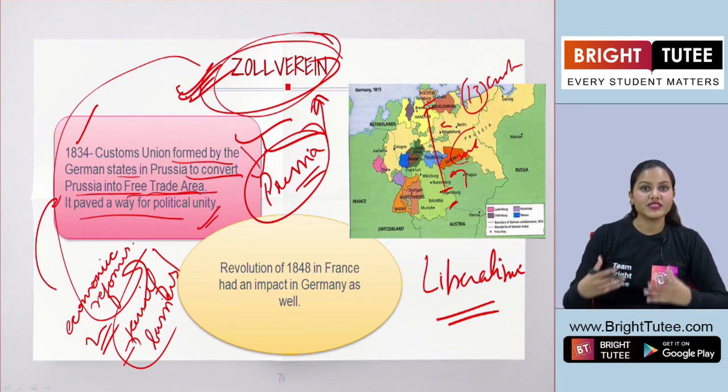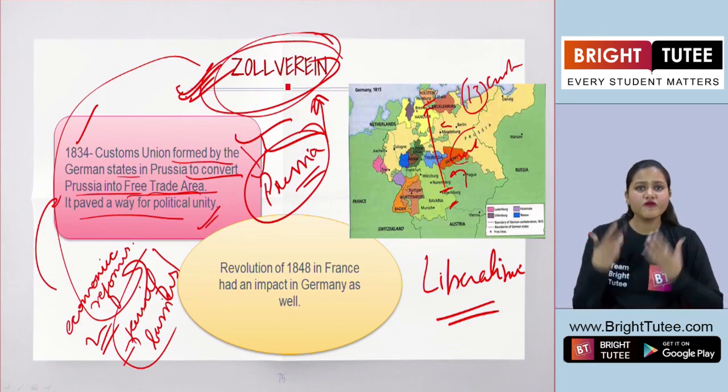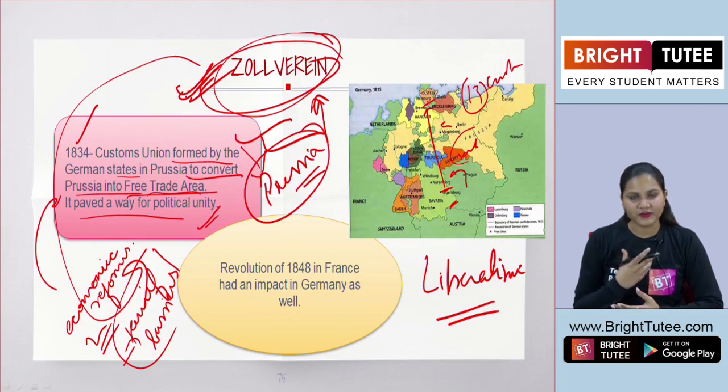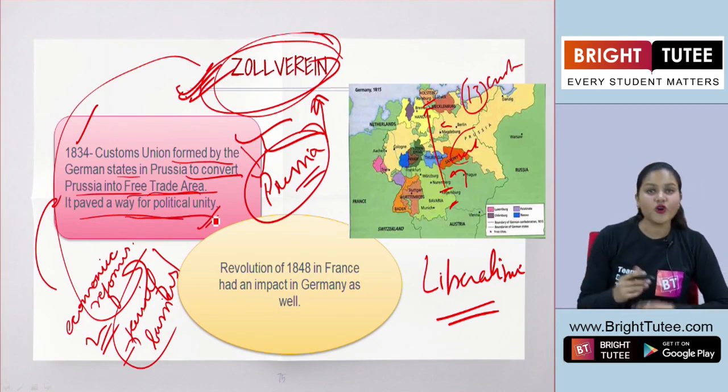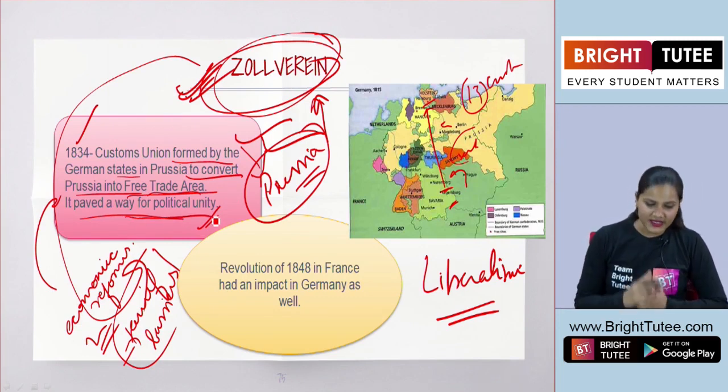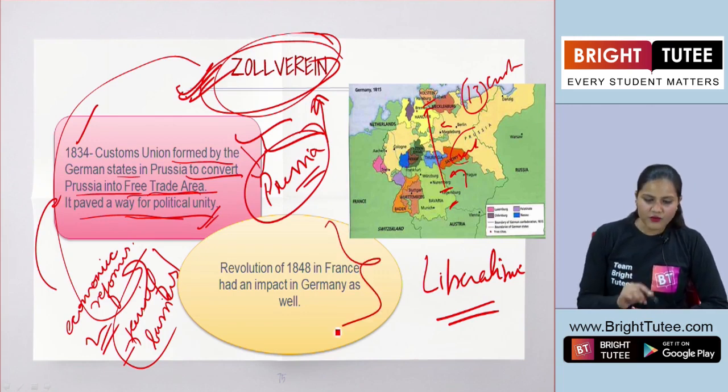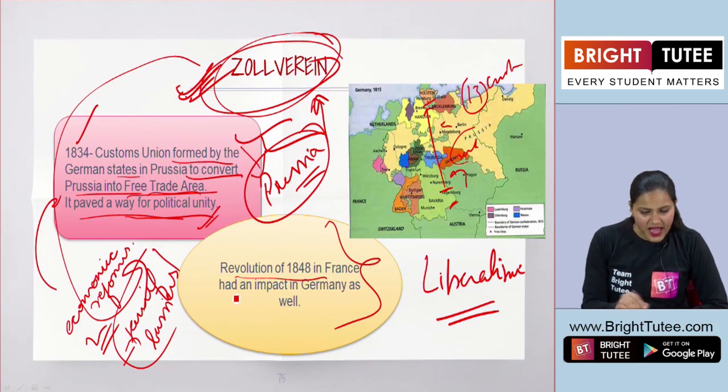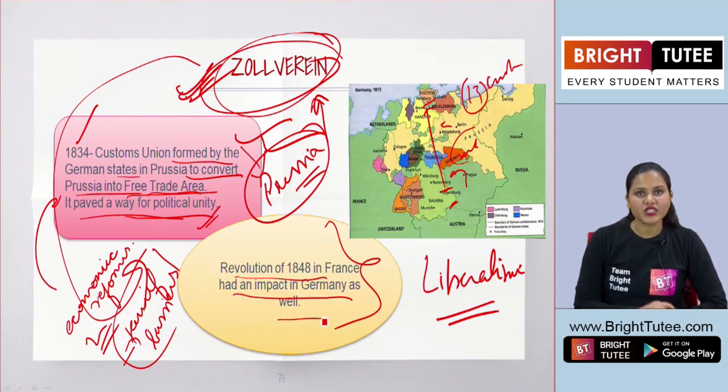So, it was a customs union that was formed in Prussia. It also paved the way for political unity. Yes. Apart from this, the Revolution of 1848 in France had an impact in Germany as well.